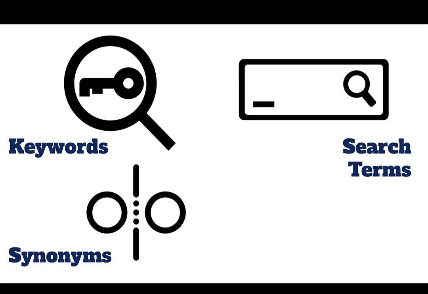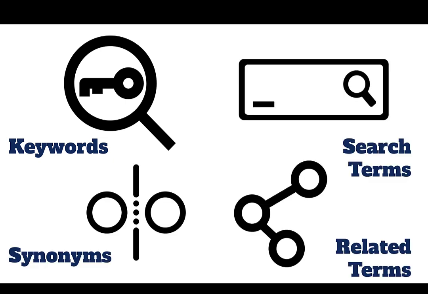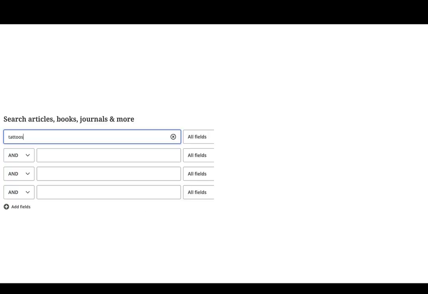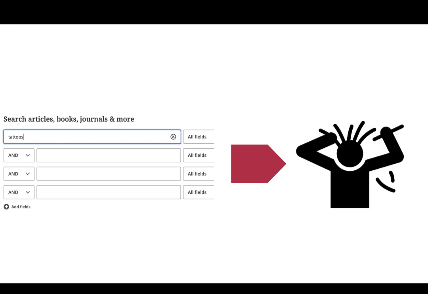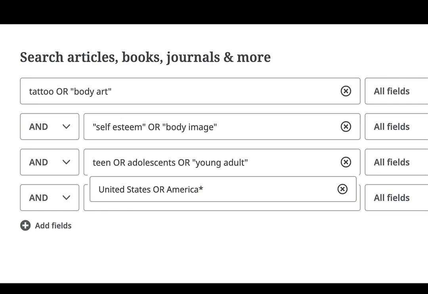Okay, so recap. We've taken a broad topic like tattoos and refined it into a research question. We've taken that refined research question and identified keywords and search terms using synonyms and related terms. So why does all of this matter? Students often like to take a one-word topic like tattoos and jump straight into searching one search. This can land you with too few results or way too many unrelated ones, and ultimately pretty frustrated. If we take the time to refine our topic, isolate our keywords, and generate search terms and synonyms, we end up with a much better search, and a better search equals better results.